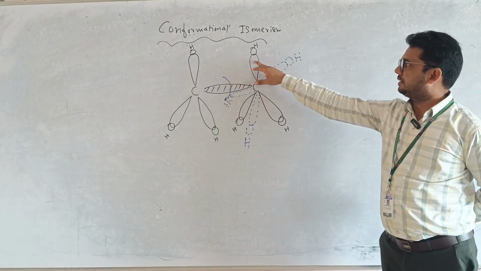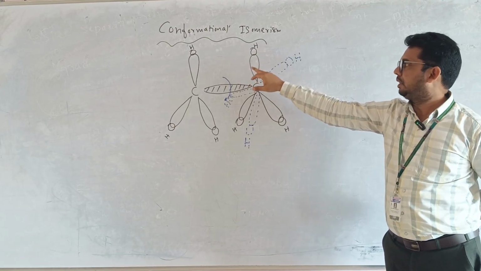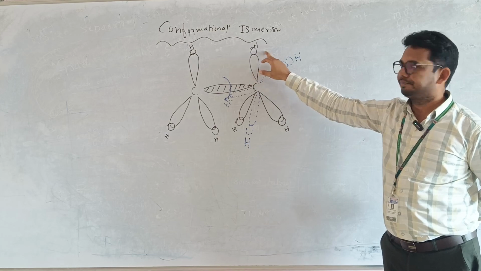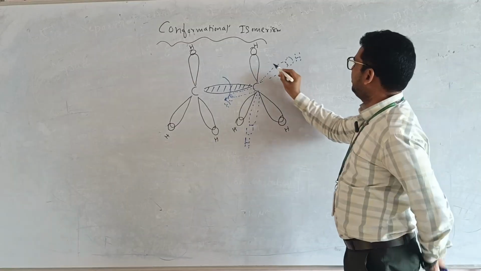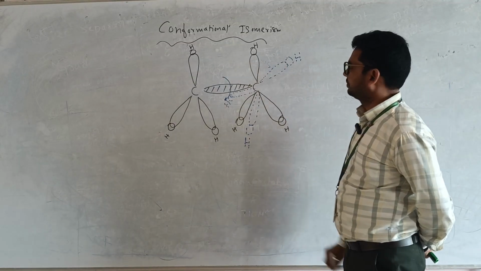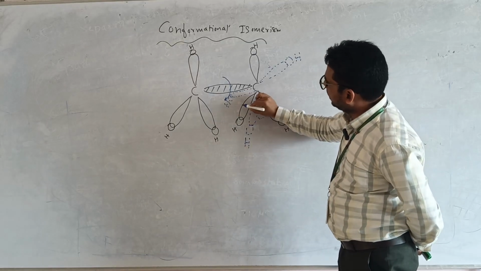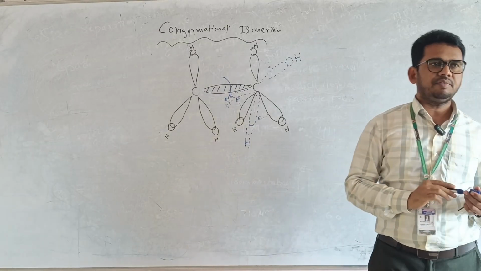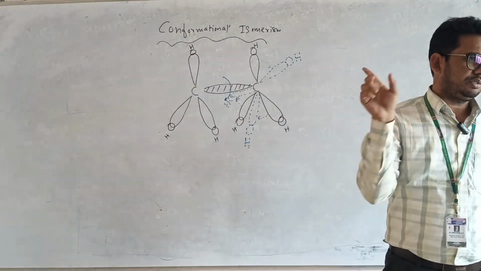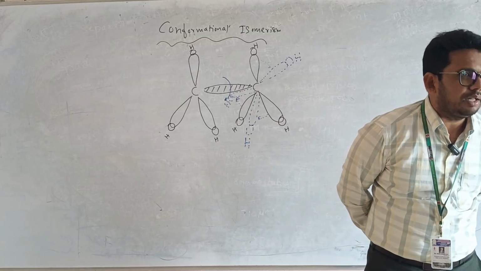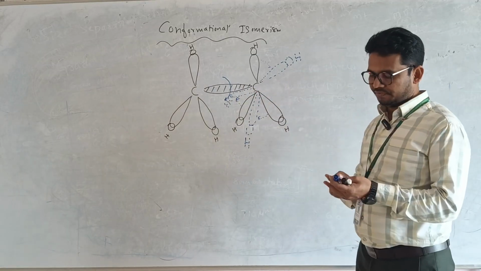Initially the position of this hydrogen is here, with the black bond I drew. When rotation is caused around this single bond, it is going to move up to here, and it moves a little bit to the front, and this one also moves. The movement of the atom is produced due to rotation around the single bond. It means this molecule will be converted into another form of the molecule.